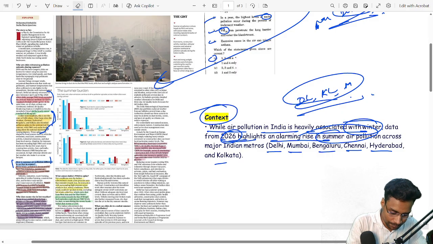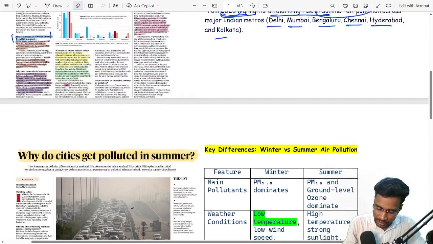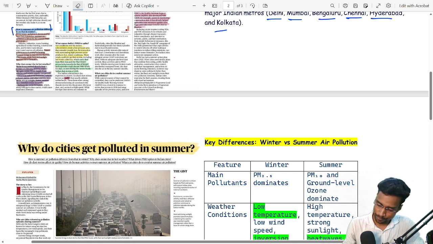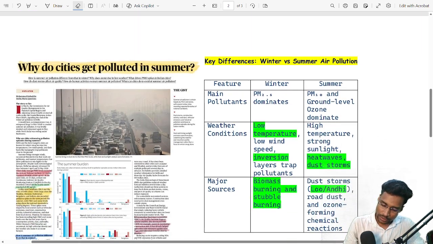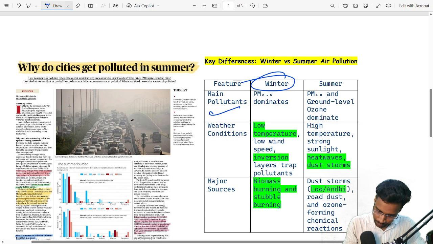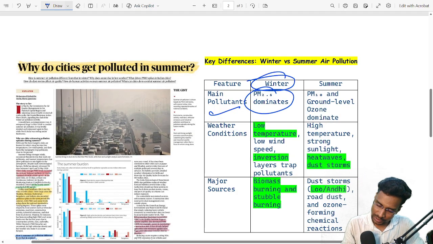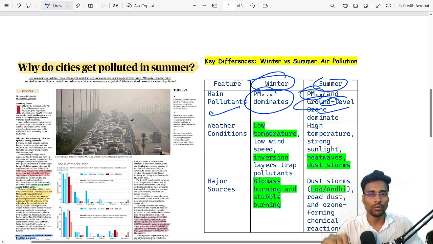Now coming to the next point, that is the most important point, the difference between winter air pollution versus summer air pollution. That is the most important. Main pollutant during winter season is PM2.5, but during summer that is PM10 and ground level ozone.